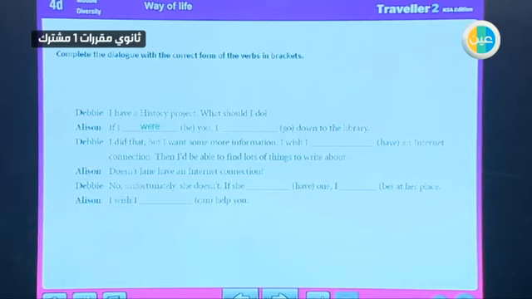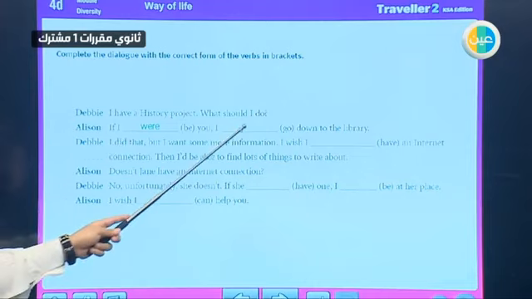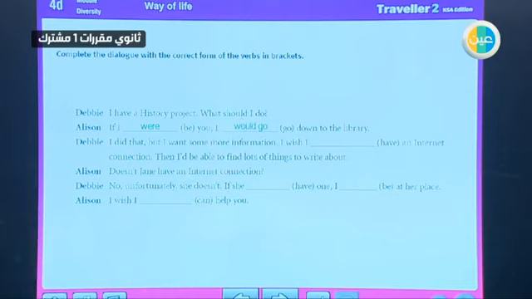The first one is if I were you, because we are talking about advice or giving an opinion, and when we do that we use were. Based on the rule that we had before, we have to use here would, and then the verb in present tense, the base form.